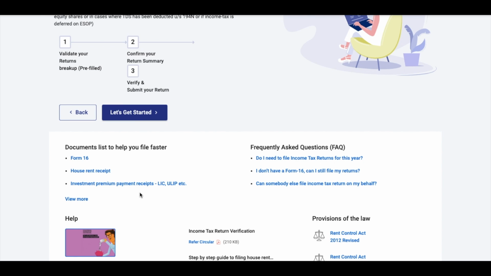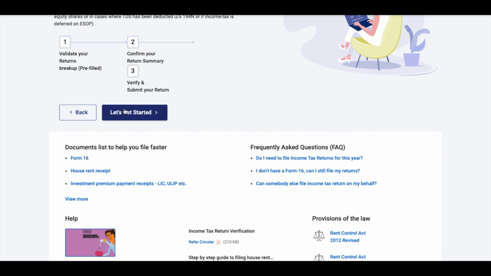Now, it could be possible that you've completely forgotten to submit these investment proofs to your company, and so tax has been deducted at a higher rate. In this case, in your return, you can show the actual investment deductions so that you can get some refund. So it is not necessary that you need to show everything as per Form 16. If there is something that is missed out, you can definitely cover up here.